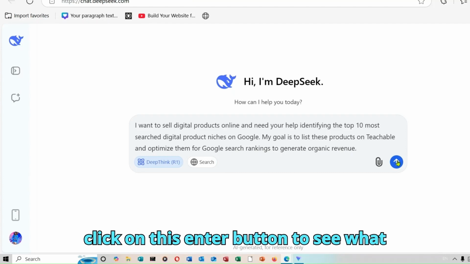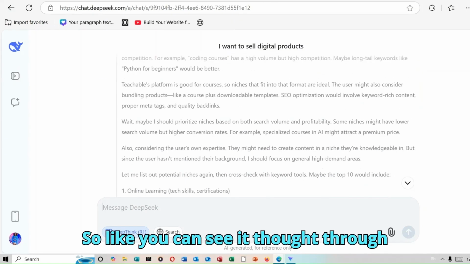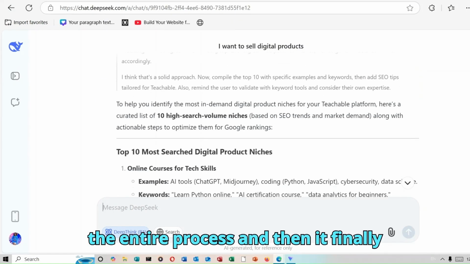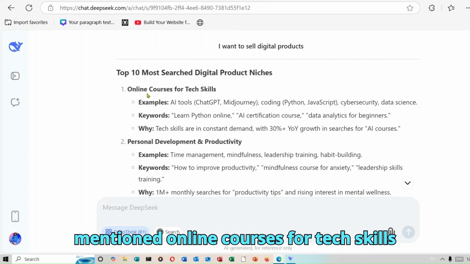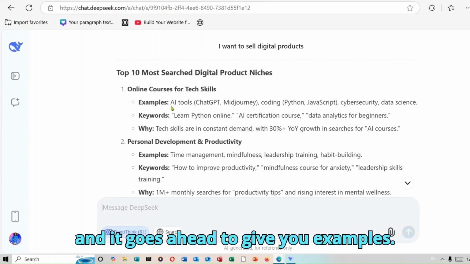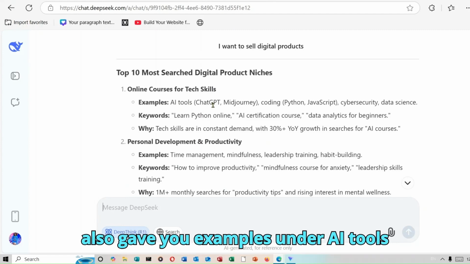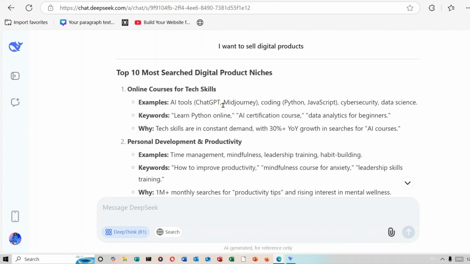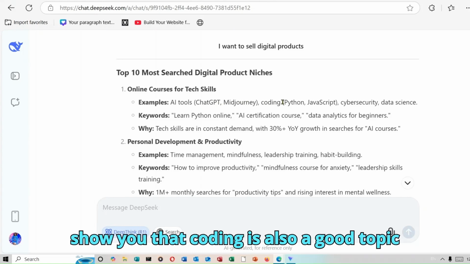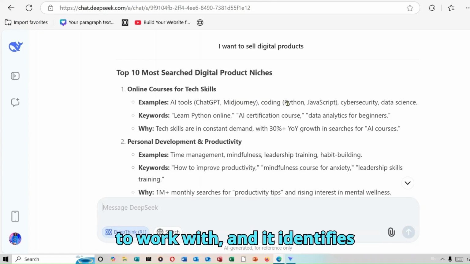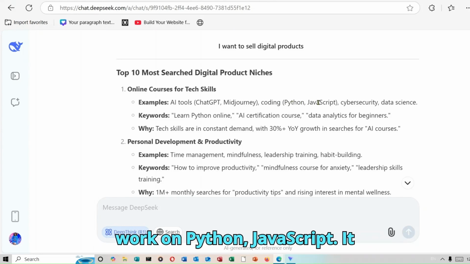So now we are going to click on this enter button to see what results it's going to come up with. Like you can see, it thought through the entire process and then it finally gave us different results that we can work with. For example, number one, it mentioned online courses for tech skills, and it goes ahead to give you examples. Specifically, it told you AI tools, and it also gave you examples under AI tools that you can work with. For example, ChatGPT, Midjourney. It goes ahead to show you that coding is also a good topic to work with, and it identifies what specifically under coding you can work on: Python, JavaScript.